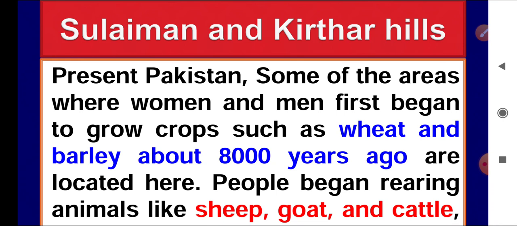They also began rearing animals, the domestication of animals like sheep, goat, cattle and other animals, which they reared and which were used along with them. Here agriculture developed in these areas, and the place where rice was first grown is also located in the Vindhya regions of India. Here in the Vindhya regions, in the central highland areas, evidence of rice growing is found.